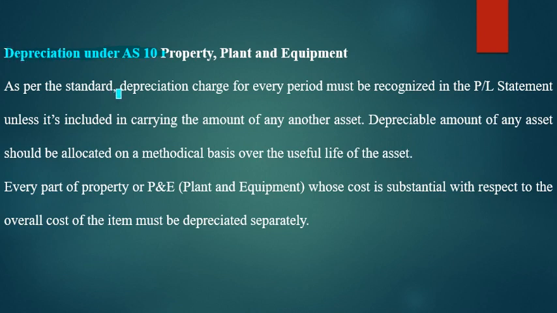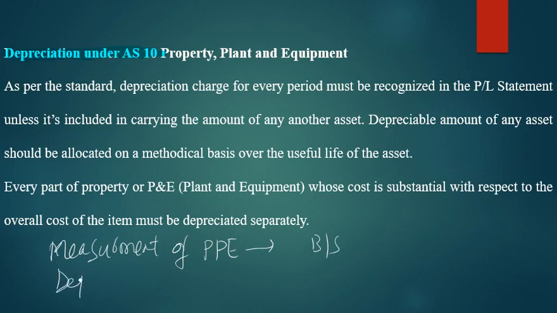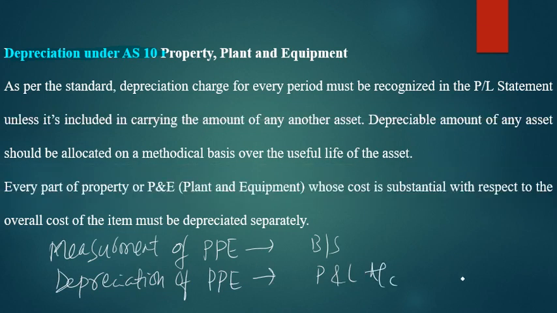So depreciation under AS10, that is property, plant and equipment, as per this standard, means according to standard 10, the depreciation charge for every asset and every period must be recognized in the profit and loss account, unless it is included in the carrying amount of any other asset.